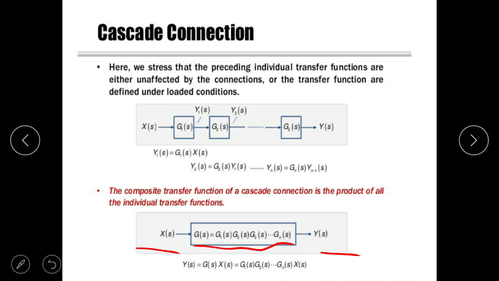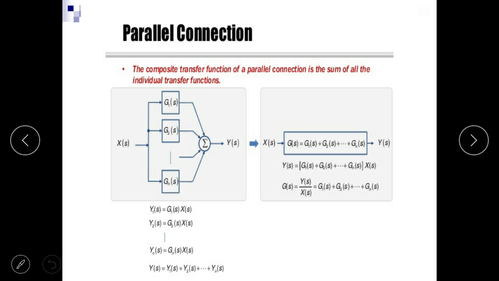It means the complete gain is the product of G1, G2, G3. For a parallel connection, the gain is the algebraic sum of all the gains, G1(s) + G2(s) + G3(s) + ... + Gn(s).